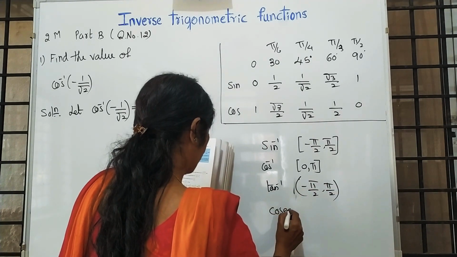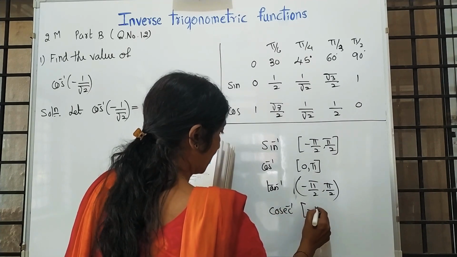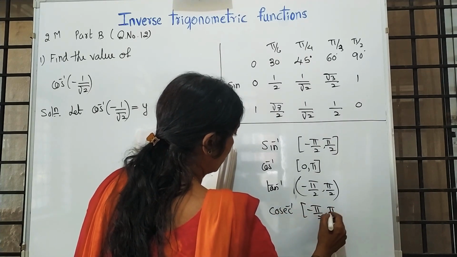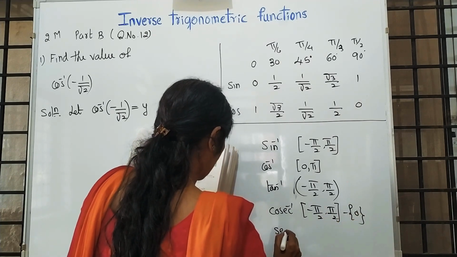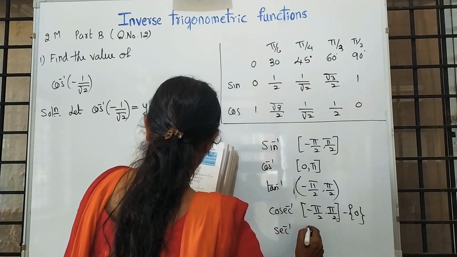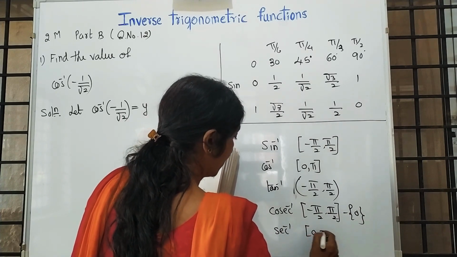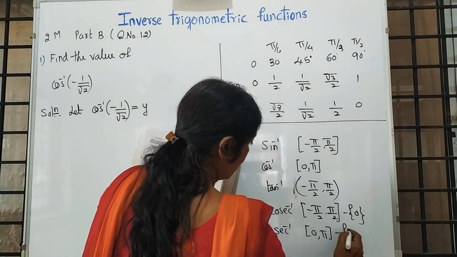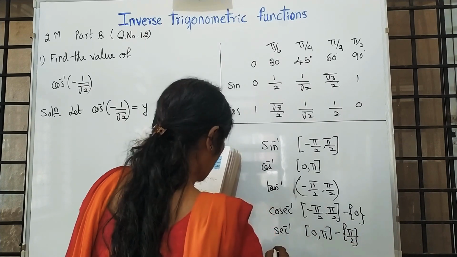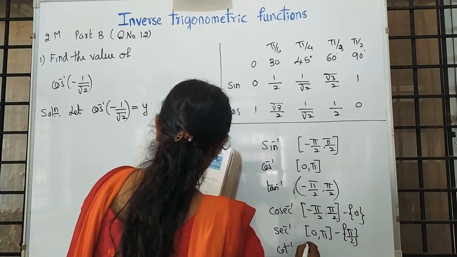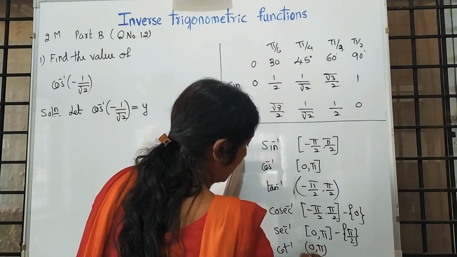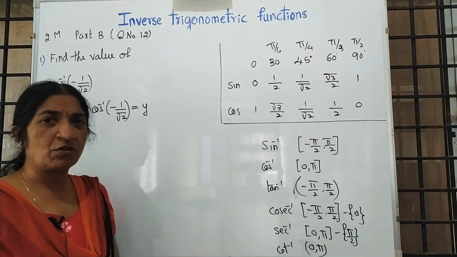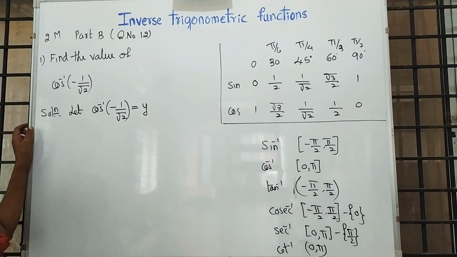Cosec inverse, minus pi by 2 to pi by 2 except 0. Sec inverse, 0 to pi except pi by 2. And cot inverse is 0 to pi. Please just practice it without by-hearting.